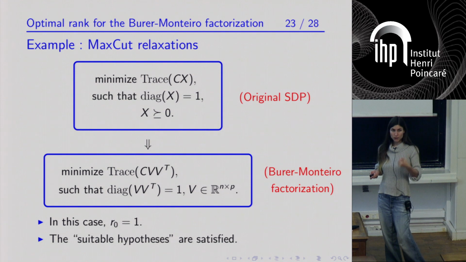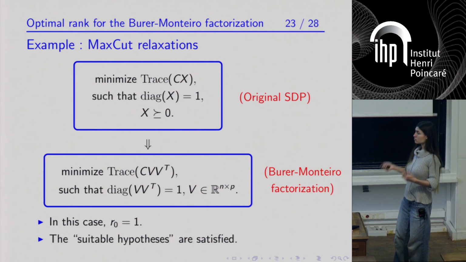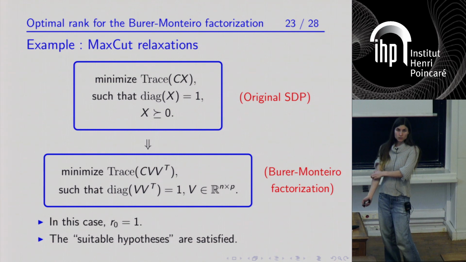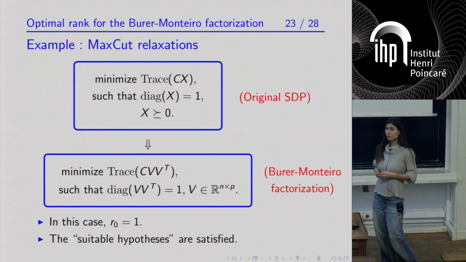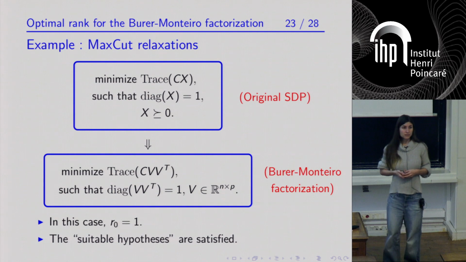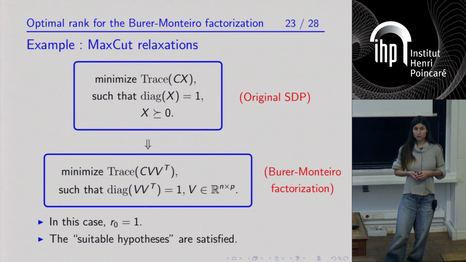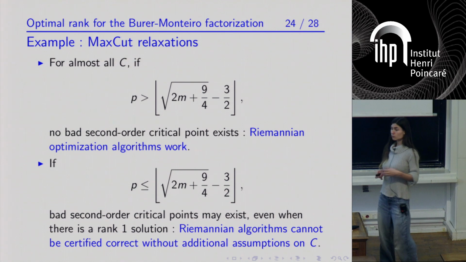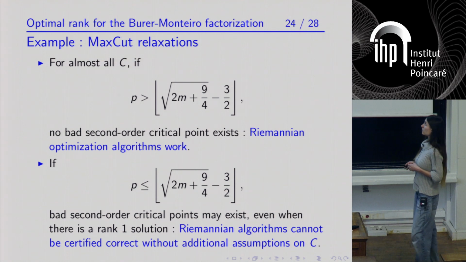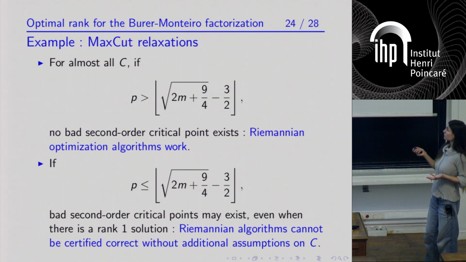has norm 1. So it's easy to see that the feasible set of the factorized problem is a nice manifold. It's a product of spheres. In this case, the integer R0 that appeared in the theorem is exactly 1. You can see that the hypotheses I've mentioned are satisfied. And so the two theorems that I've stated give you the following results.